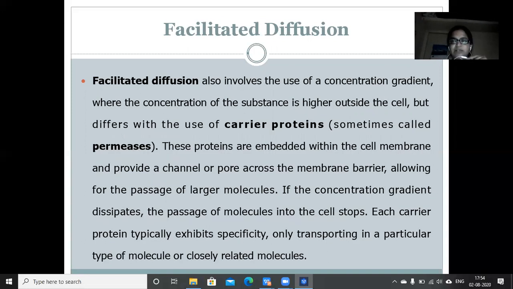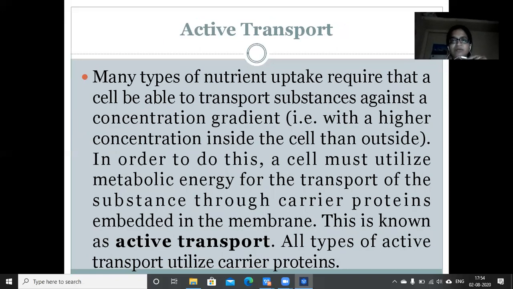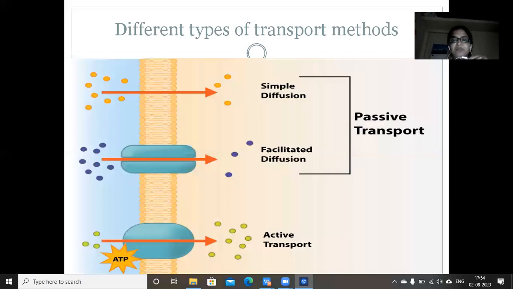Next is facilitated diffusion. Here, the difference is the involvement of carrier proteins or permeases. In the passive diffusion, there was no involvement of any carrier proteins, but in facilitated diffusion, there is an involvement of carrier proteins. And the next concept is active transport. As the name suggests, here energy involvement is there, or ATP involvement is there. That is why the name active transport.